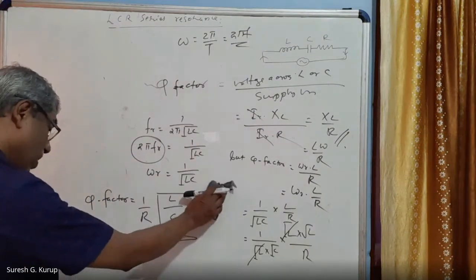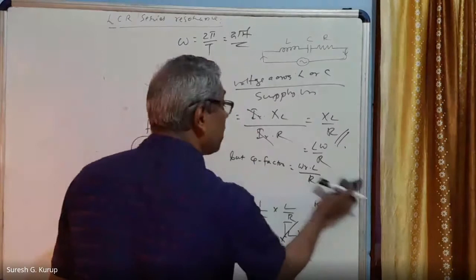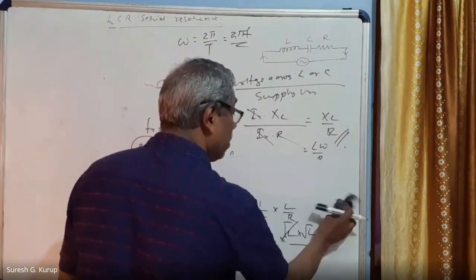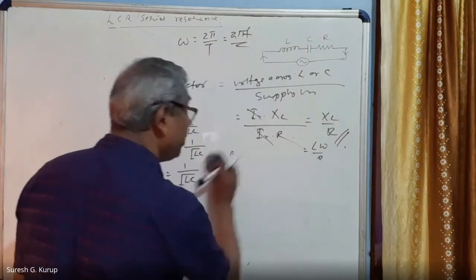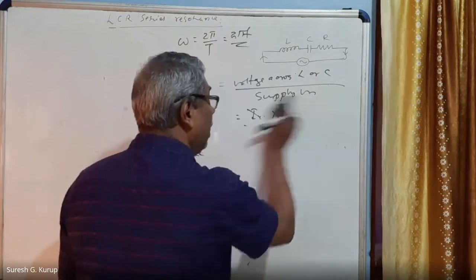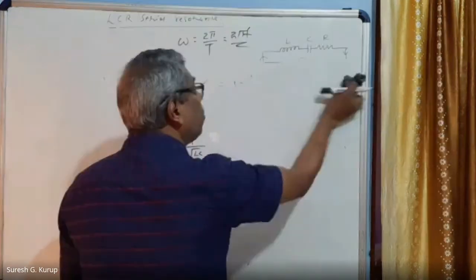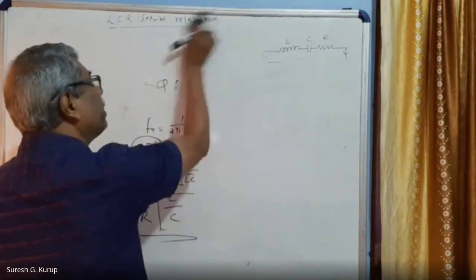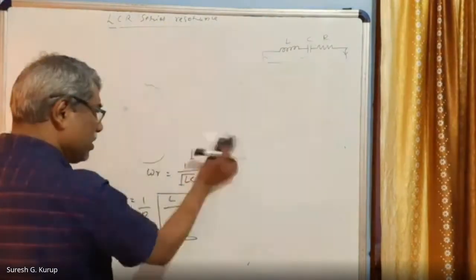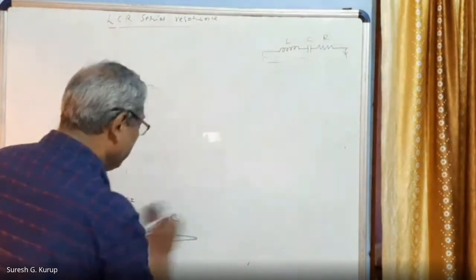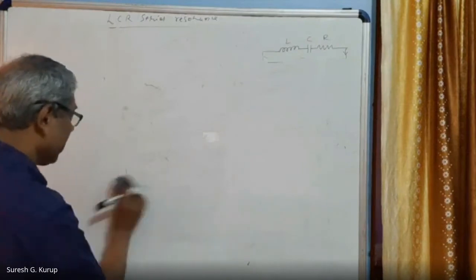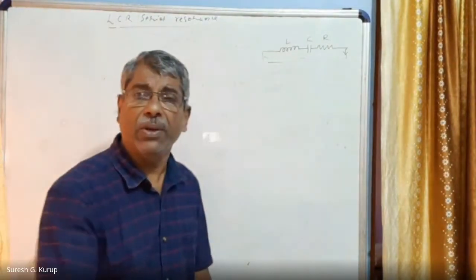Quality factor in LCR circuit is solely dependent on the designing of the coil. Coil is the most important thing, because the resistance of the circuit is associated with the coil only.